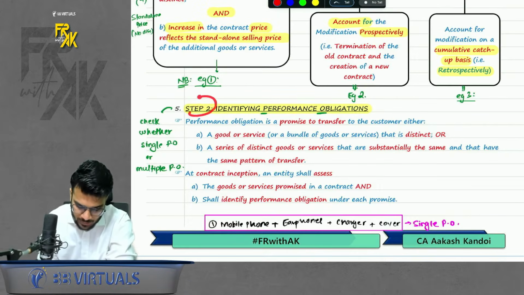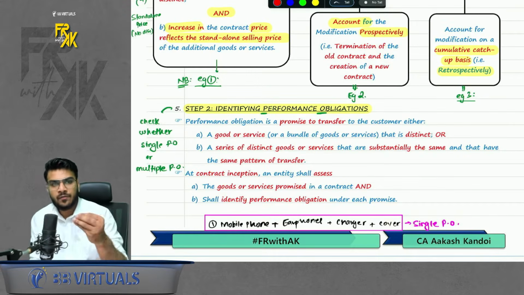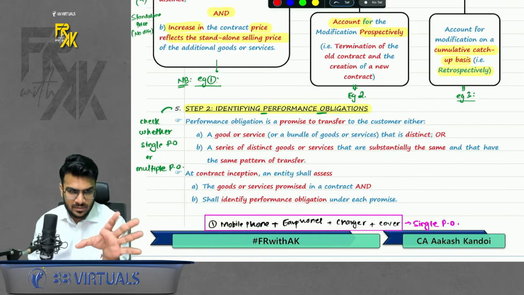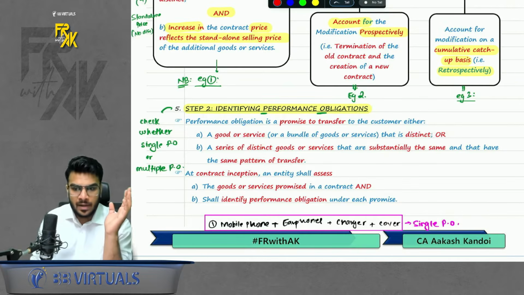Okay, now next point, step number 2, identifying the performance obligation. Now what is the meaning of performance obligation? Performance obligation simply means what is the company promising, the goods and services. What services are being promised here? So in the case of Reliance Limited, he was offering me internet service, router, modem, etc. That was the performance obligation.